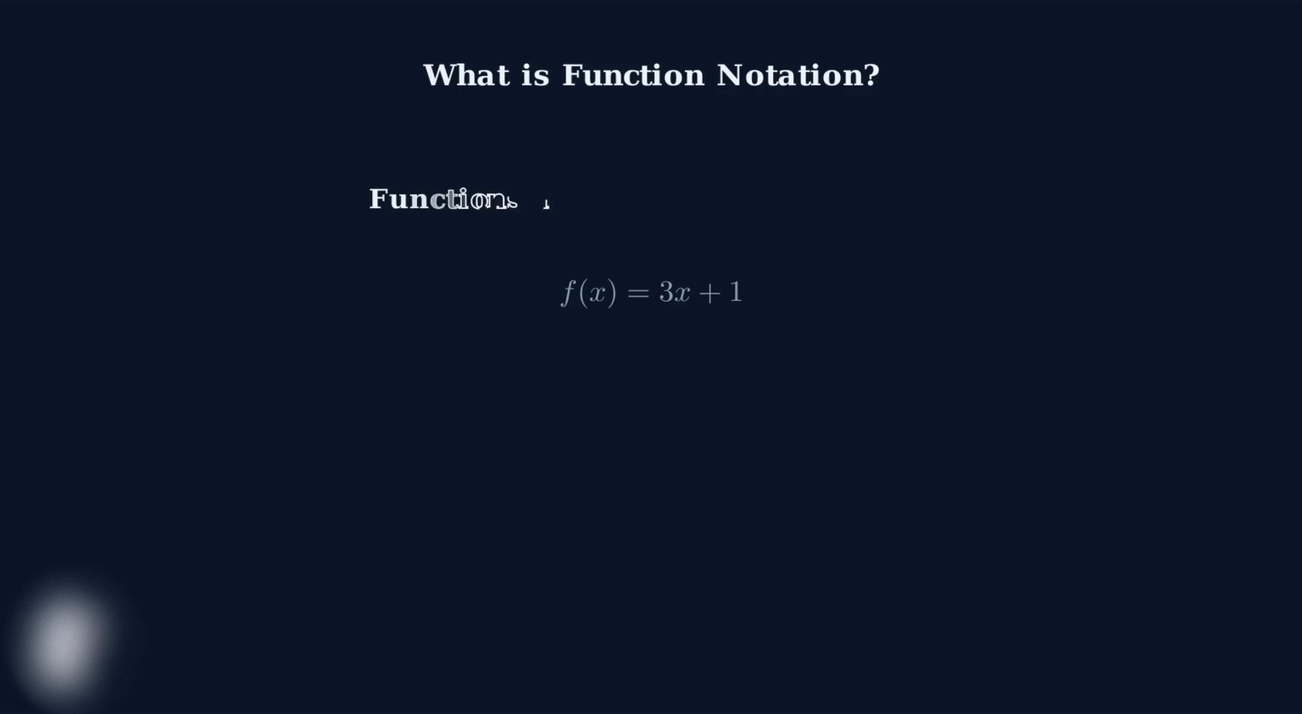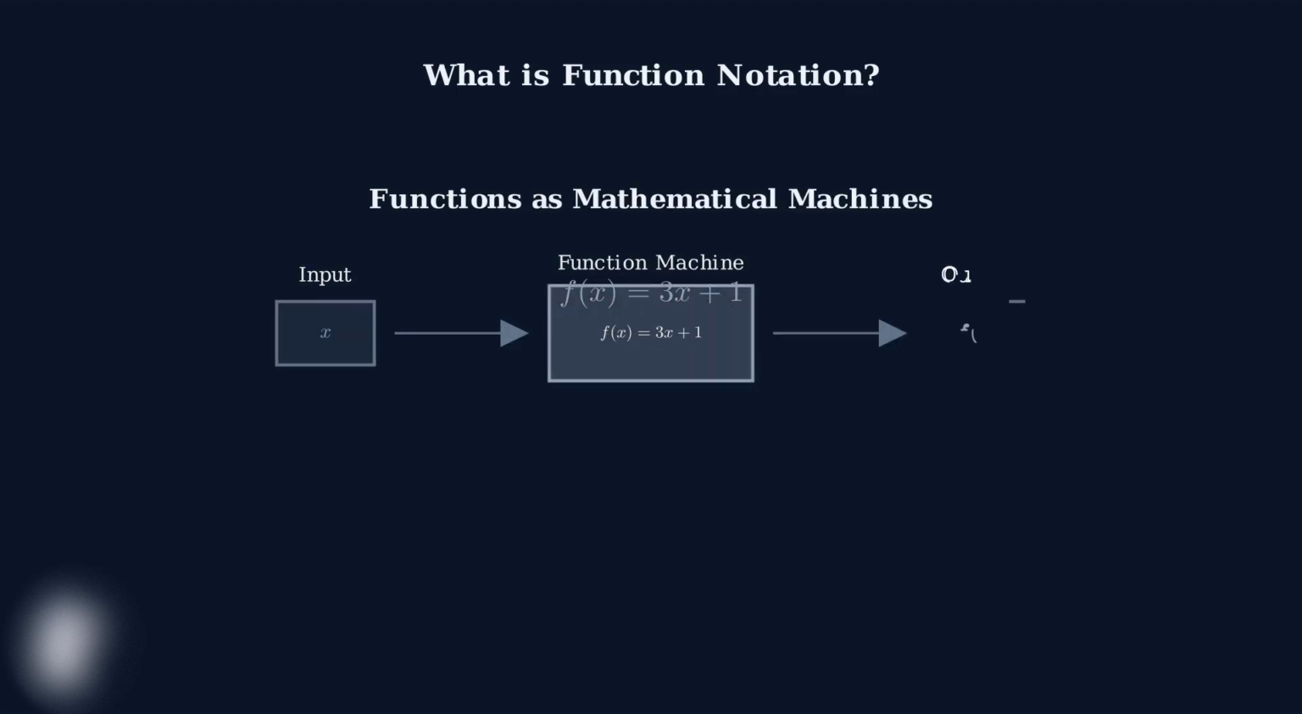Think of a function as a mathematical machine. You put an input value x into the machine, and it produces an output f of x according to a specific rule. The letter f is simply the name we give to this particular function.